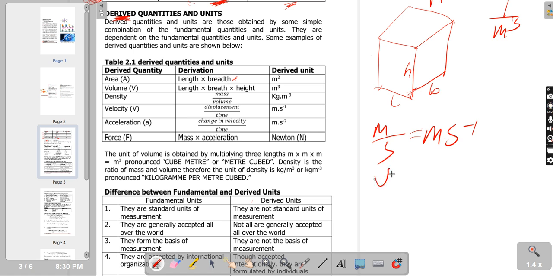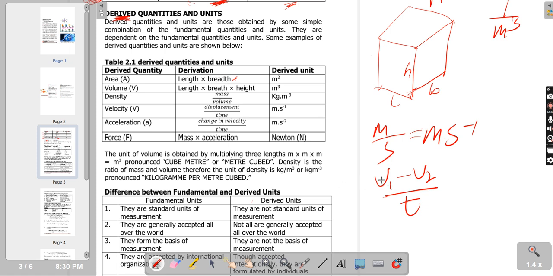Now this change is, let's say, velocity 1 minus velocity 2 over time. Now this is actually change in average velocity, right? Change in average velocity over time.